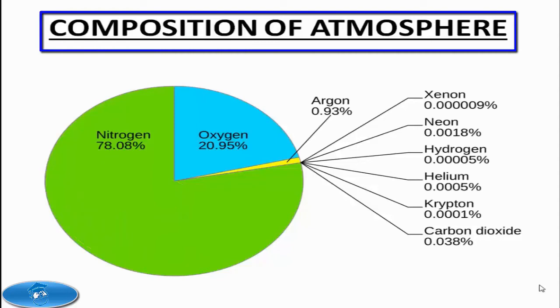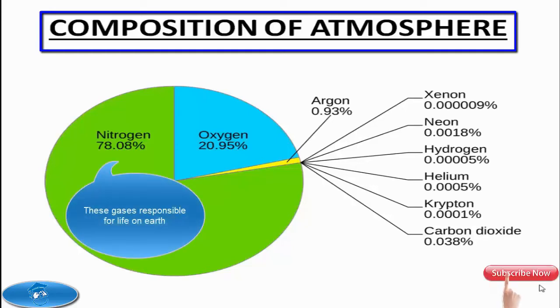It is essential for all living things, but they cannot use it directly from the atmosphere. Plants obtain it from the soil and animals obtain nitrogen by eating plants or other animals. These gases are responsible for life on Earth. However, they are insignificant with respect to the weather phenomena.